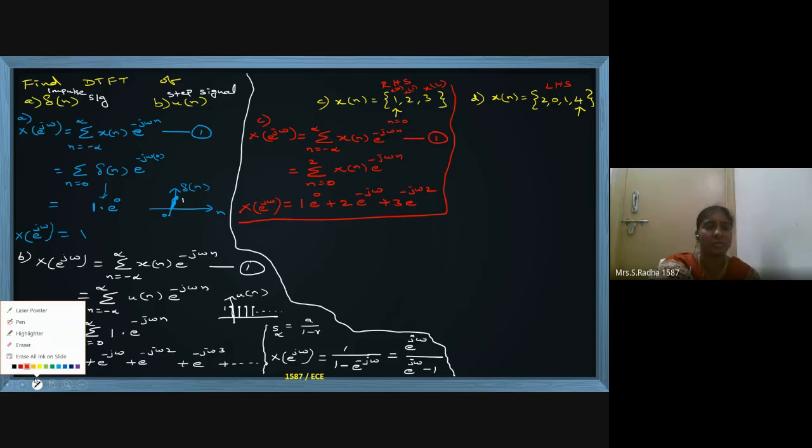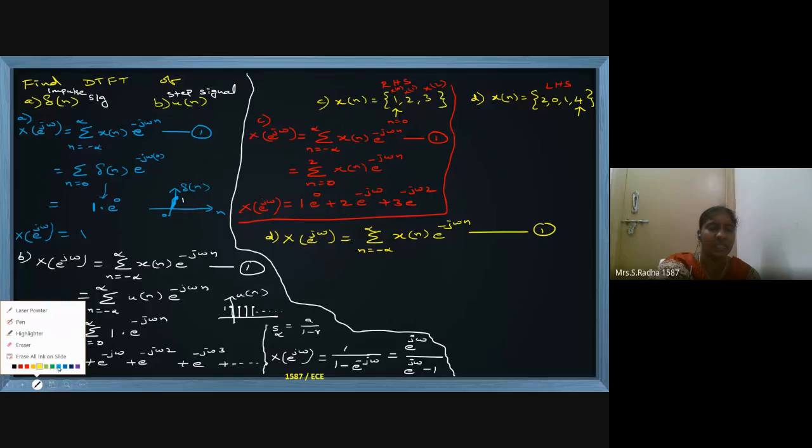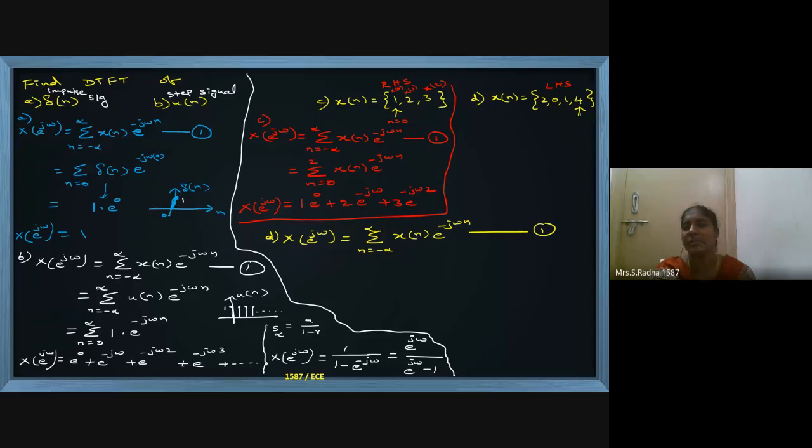Now I am going to the fourth problem. If you see, the fourth one is left-handed signal. You take the same formula, x of e power j omega summation x of n e power minus j omega n, n varies from minus infinite to plus infinite. Equation 1 is the formula for DTFT. If you see, the arrow mark indicates n equal to 0. So this first one is x of 0.